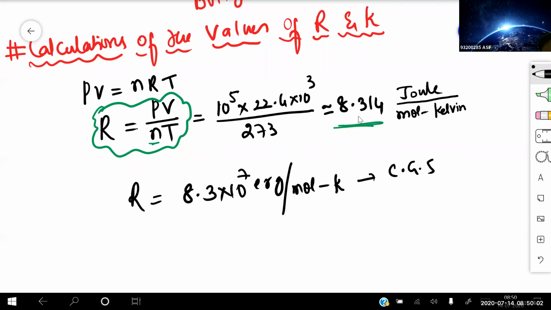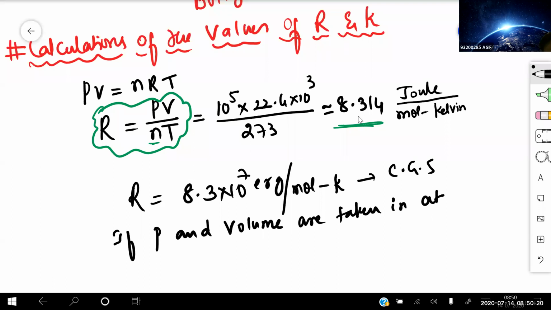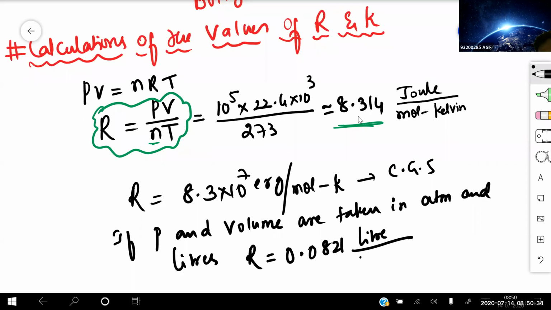If pressure and volume are taken in terms of atmosphere and liters, the capital R value is 0.0821 liter atmosphere per mole Kelvin. So these are the different units you need to remember for the given condition. In the SI system, what is the value of this?